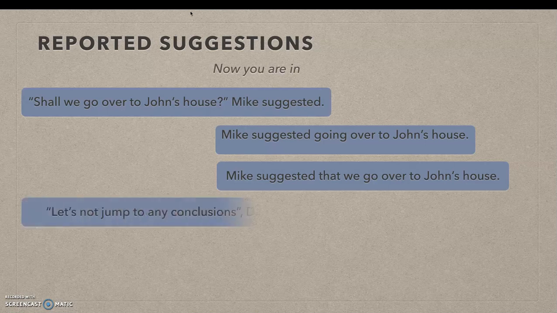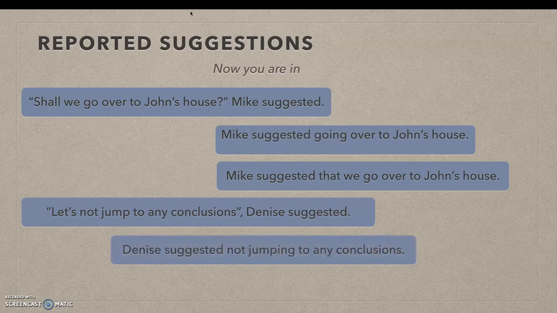Let's not jump to any conclusions. This is a negative. Denise suggested. So what did Denise suggest? The verb is jump. So Denise suggested not jumping to any conclusions. And with the that structure, Denise suggested that they or we not jump to any conclusions.